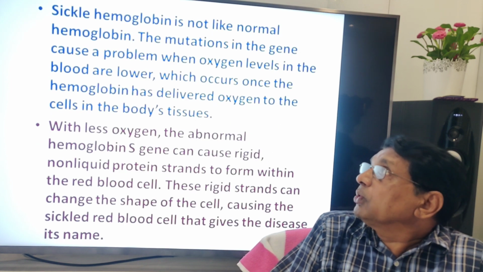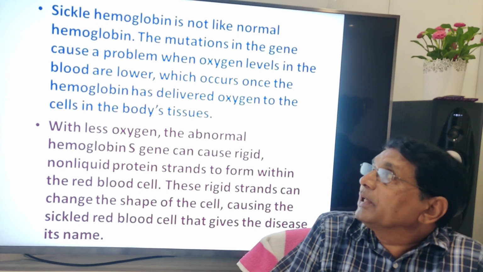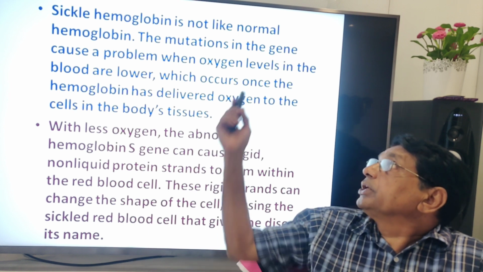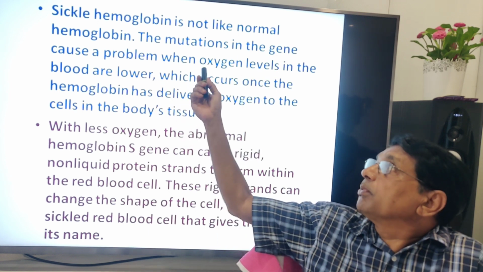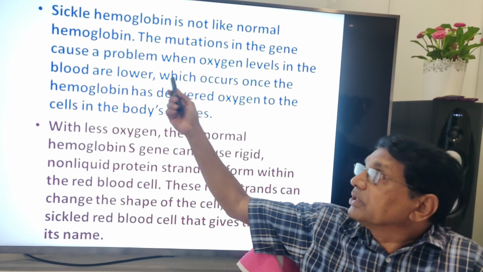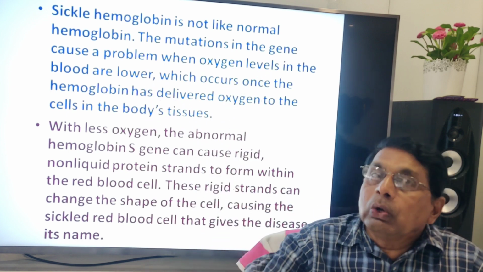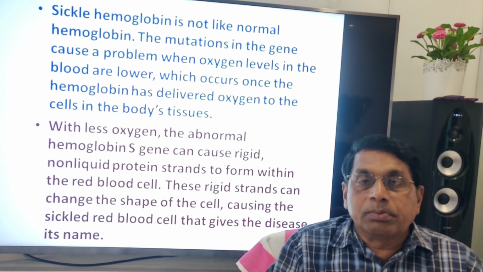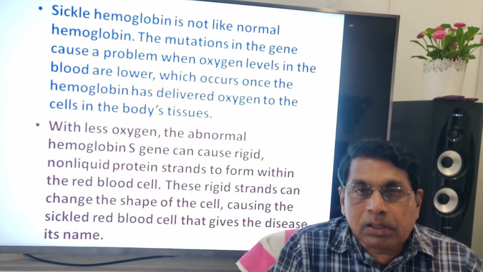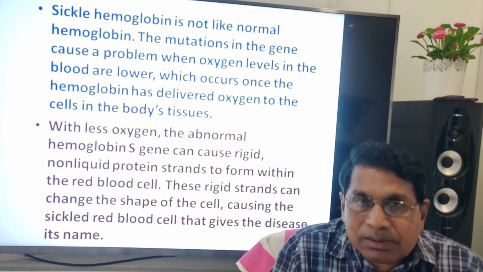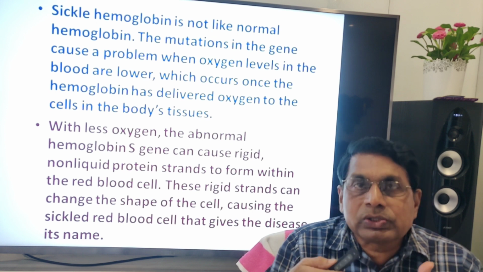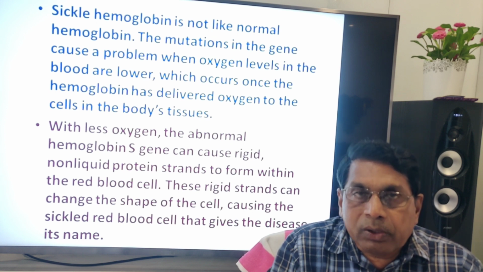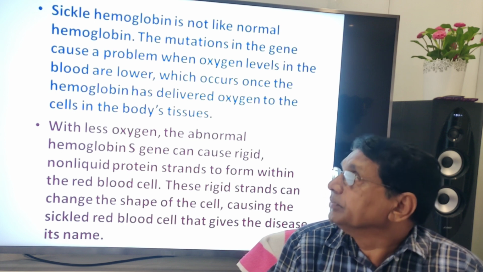Sickle cell hemoglobin is not like normal hemoglobin. The mutations in the gene cause problems when oxygen levels in the blood are low. When the sickle RBC are more in number, they carry less oxygen, therefore tissues and organs are deprived of oxygen.